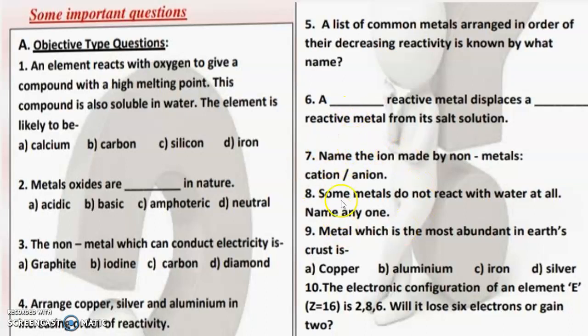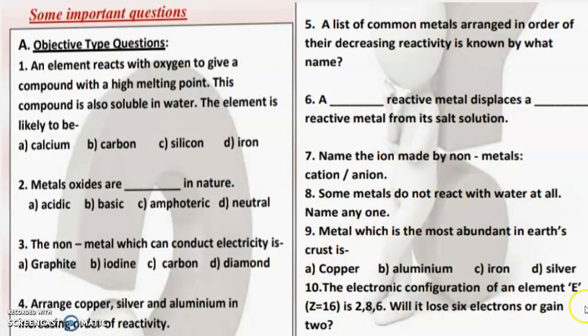Name the ion made by non-metals, cation or anion. So anion will be the answer. Some metals do not react with water at all. Name any one. There are so many. You can write gold, silver, platinum, copper. Which metal is the most abundant in the earth's crust? From this option it will be aluminium.